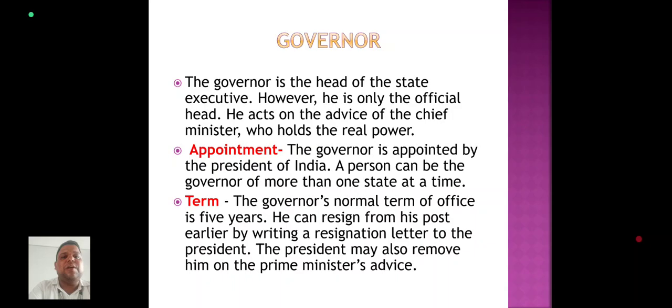Now, the governor is the head of the state executive. However, he is only the official head. He acts on the advice of the chief minister, who holds the real power. Appointment: the governor is appointed by the President of India. A person can be a governor of more than one state at a time. Term: the governor's normal term of office is 5 years. He can resign earlier by writing a resignation letter to the president. The president may also remove him on the prime minister's advice.